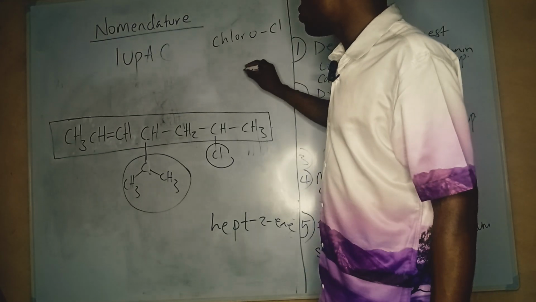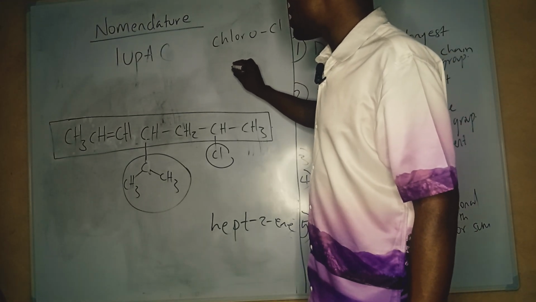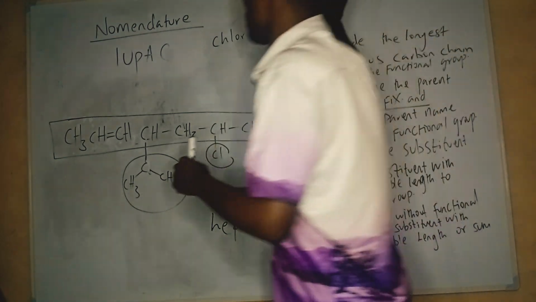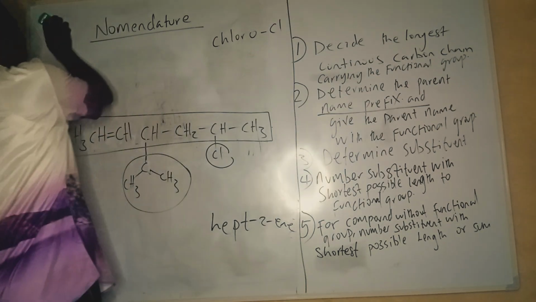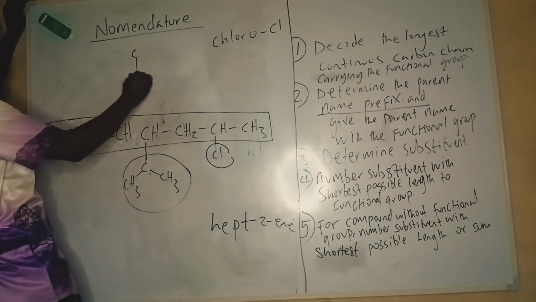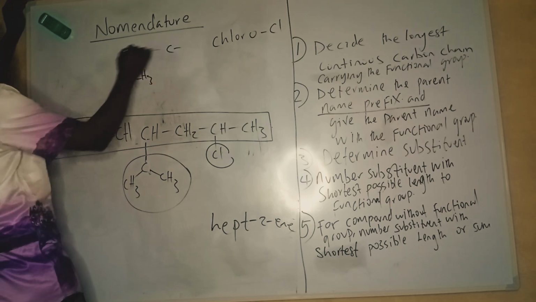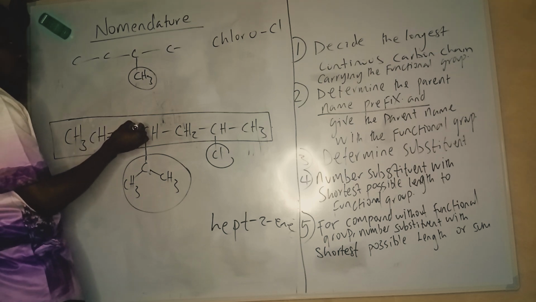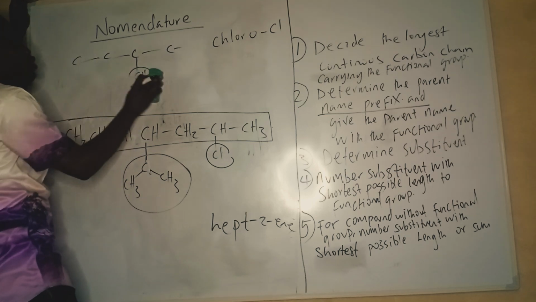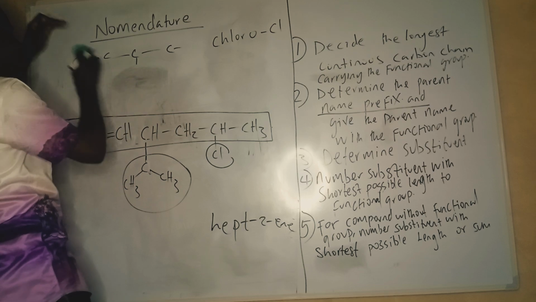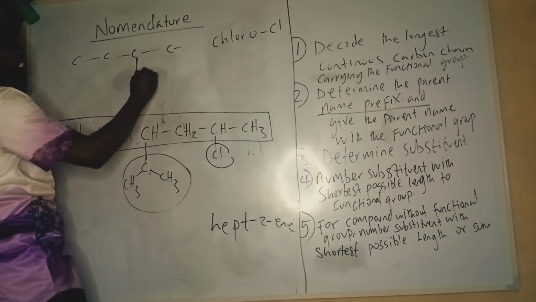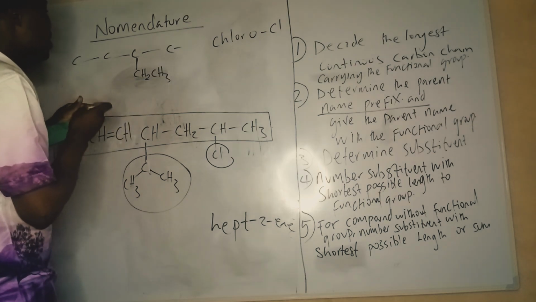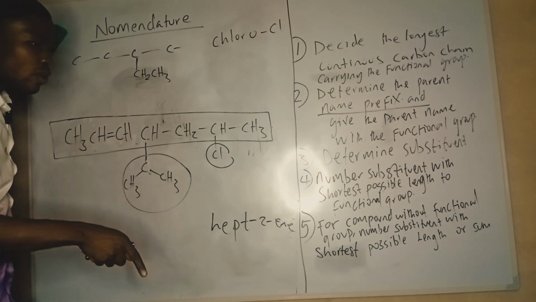Now this substituent, if you observe very well, let me explain a little bit. If the substituent was like this, with a lot of chain to the left and to the right and the substituent was just like this, you say it is methyl. If the substituent was like this, I wrote it earlier as C2H5, that is CH2CH3, this time we are going to call it ethyl.